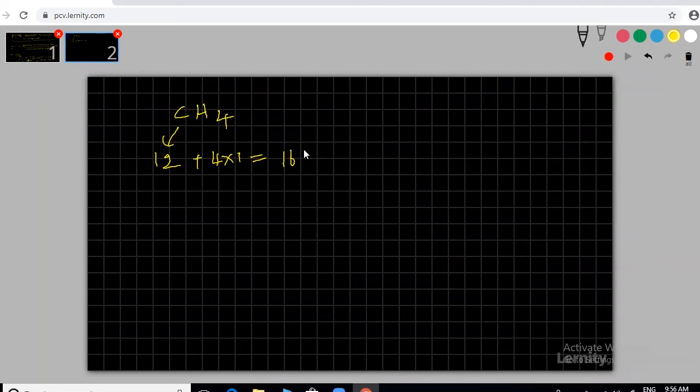So next, 16. I think you understood. Can you calculate the percentage of hydrogen in a water molecule? I need the water molecule. How much hydrogen percentage do you have? Atomicity means the number of atoms present in the molecule. In this case, hydrogen atomicity is 4.